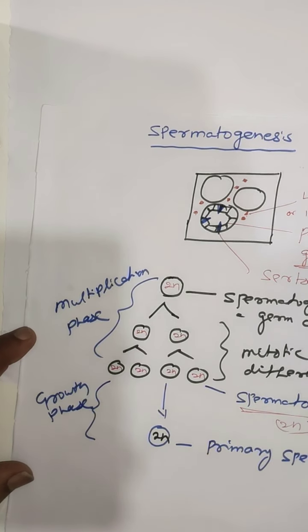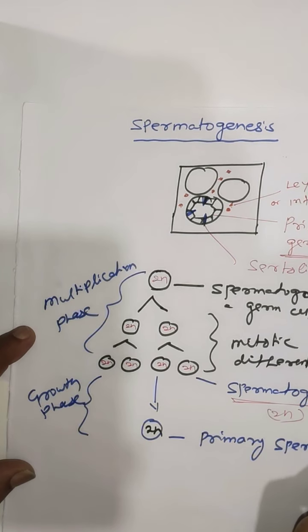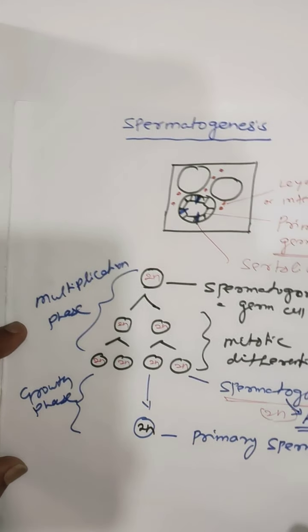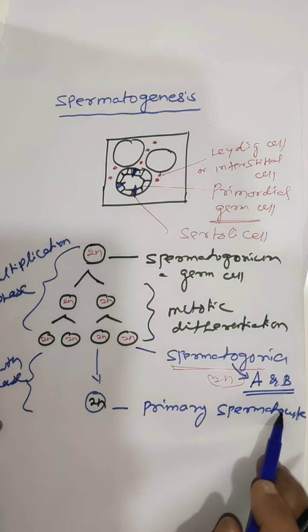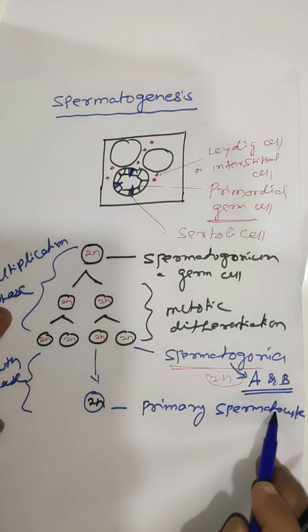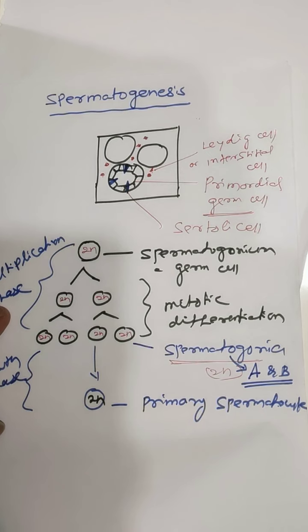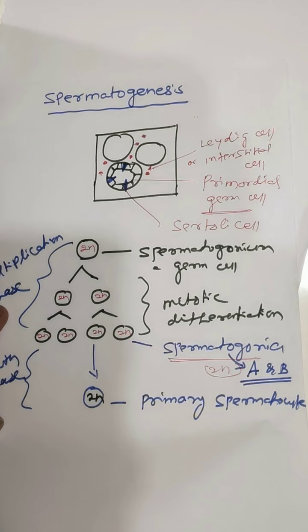Actually, the spermatogonia are of two types, type A and type B. The type A spermatogonia function as stem cells, or mother spermatogonia, which give rise to the second type of spermatogonia whenever required.